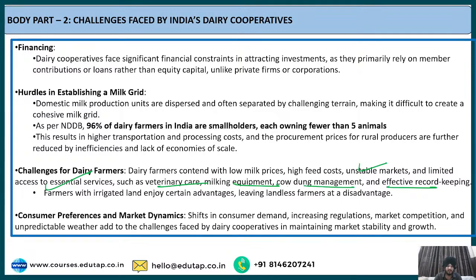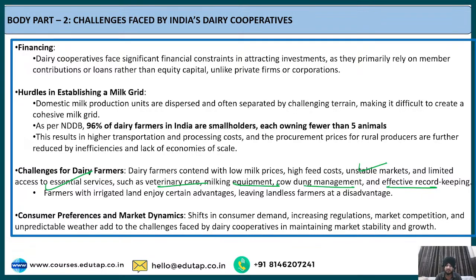The last is regarding consumer preferences. The challenge with respect to consumer preference and market dynamics is that the dairy cooperatives are under pressure to diversify and modernize their offerings. Why are they under this pressure?